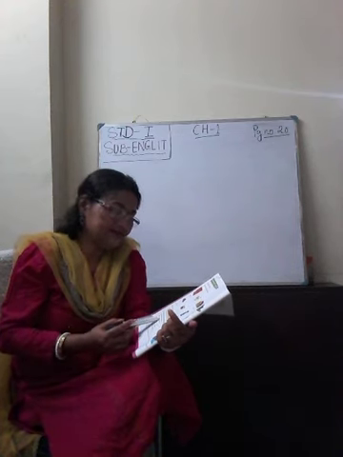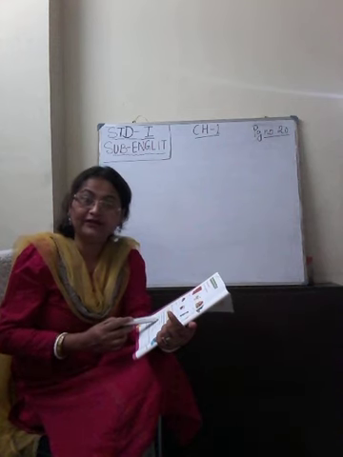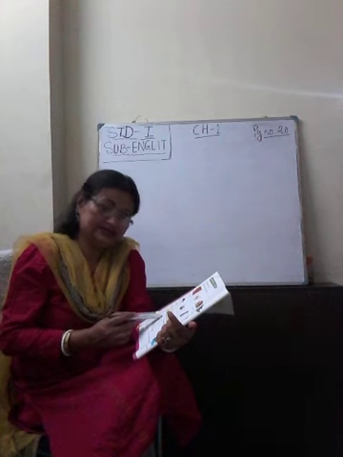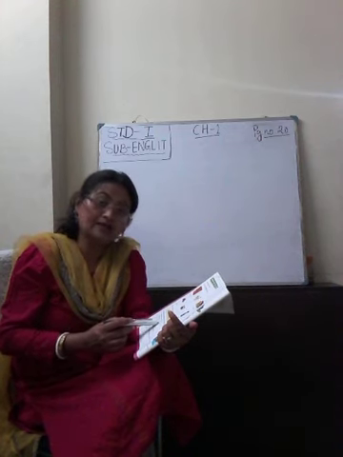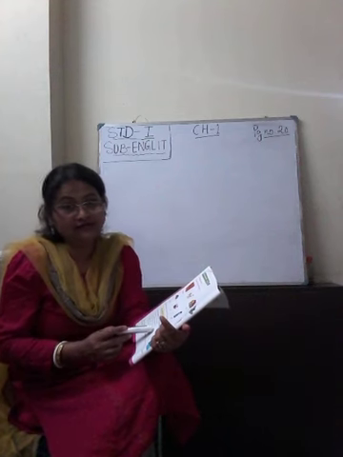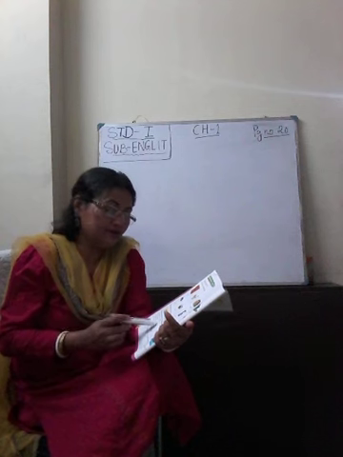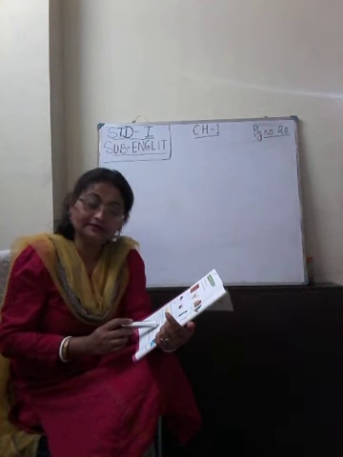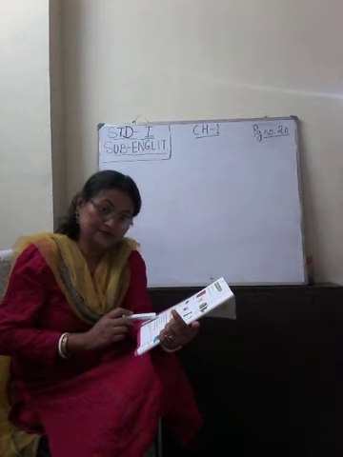Okay. Now we'll move to number B. The frog jumps into the pond. So the frog. Frog is again the name of an animal. So we will circle frog, and then where does it jump? It jumps into the pond. Pond is also the name of a place. So we will circle frog and pond in number B. Clear?